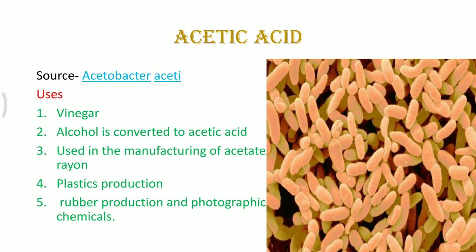One of the important kinds of organic acid which is produced by microbes is acetic acid, and the source is a bacterium named Acetobacter aceti. In the production of this acetic acid, first of all we require barley grains, that is any kind of cereal or grain, which has to be soaked in water for 2 to 3 days.